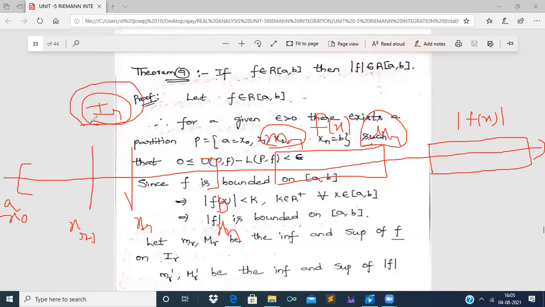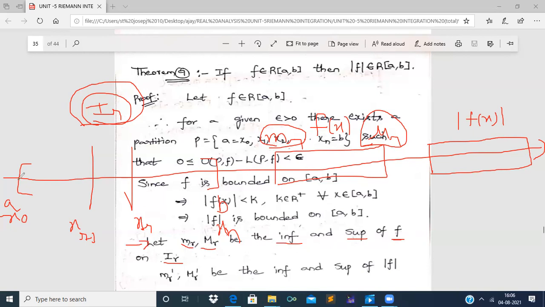Let small mr and capital Mr be the infimum and supremum of the function f of x on Ir. That is the meaning of this sentence: let mr comma capital Mr be infimum and supremum of f on Ir.